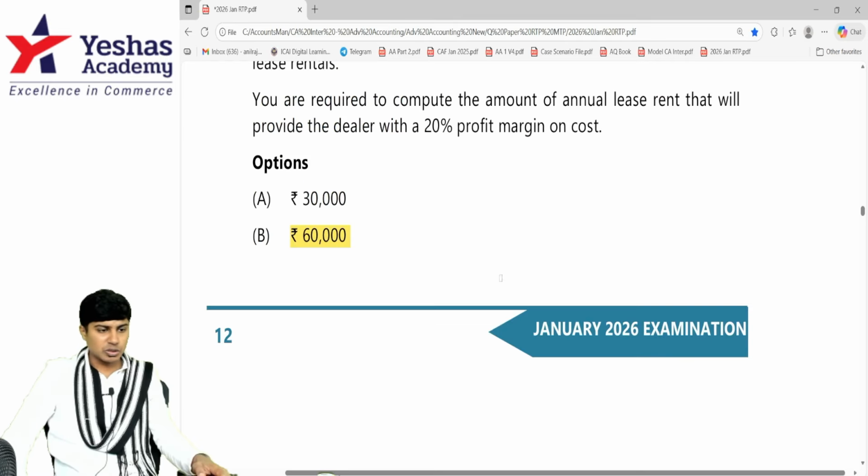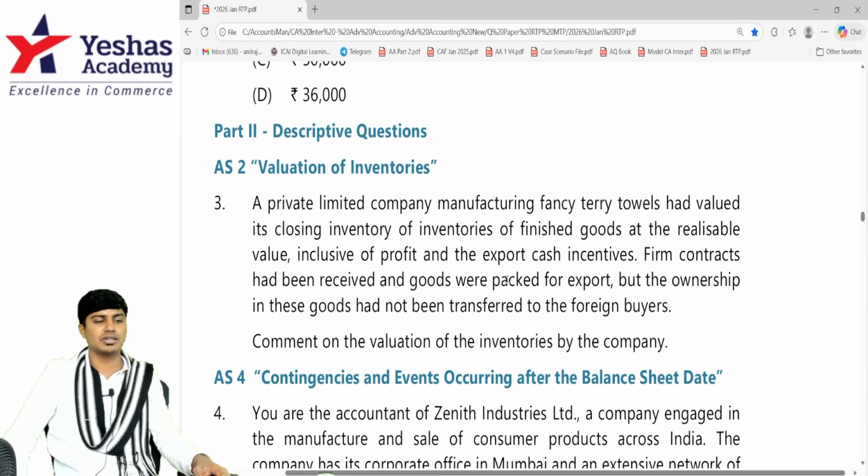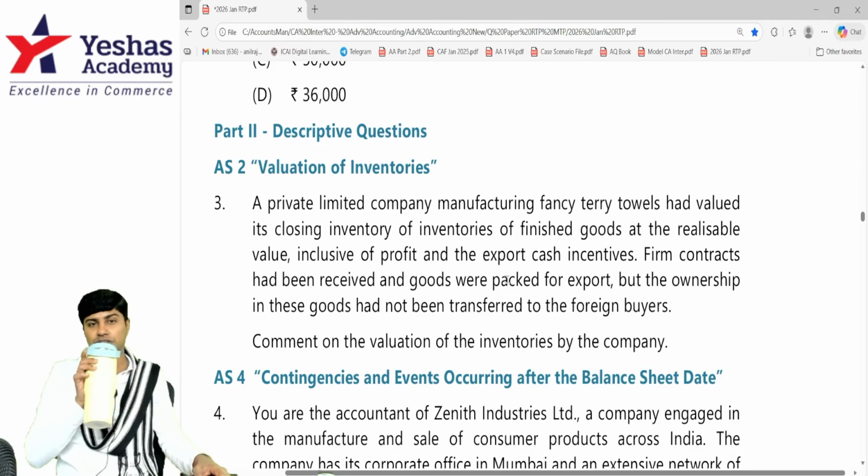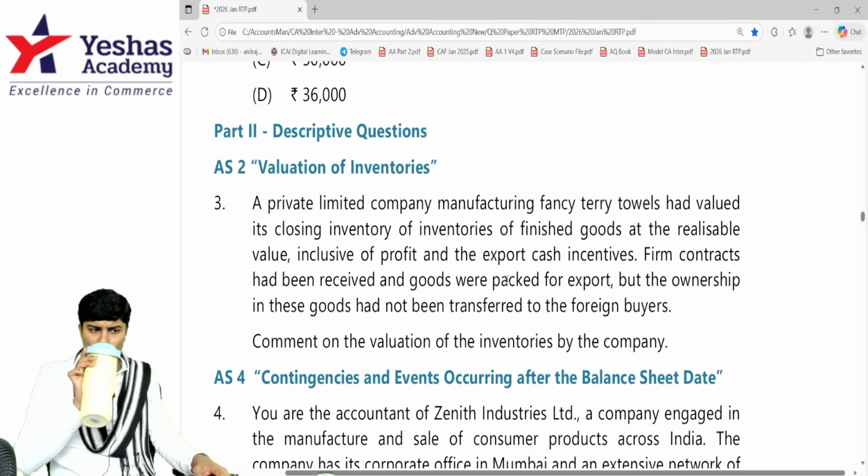We're done with the second question, which is an MCQ question, which looked like a case scenario question. Now let's move on to part 2, which is descriptive questions, starting with accounting standard 2 question, valuation of inventory.